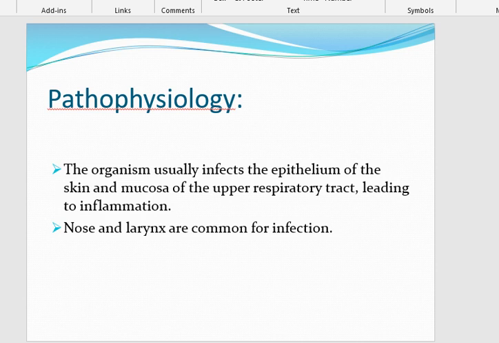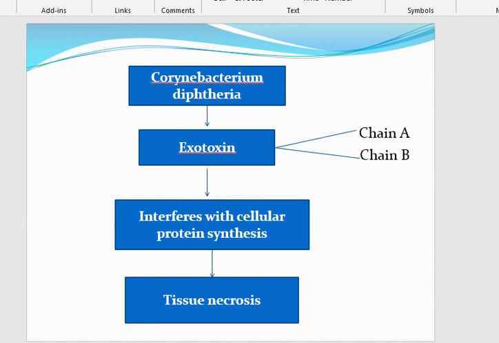The organism mainly infects the upper respiratory mucosa and skin, leading to inflammation. Involvement of the nose and the larynx is common, followed by tonsils and pharynx. Besides direct inflammation of the respiratory mucosa, Corynebacterium diphtheriae can cause inflammation by exotoxins.